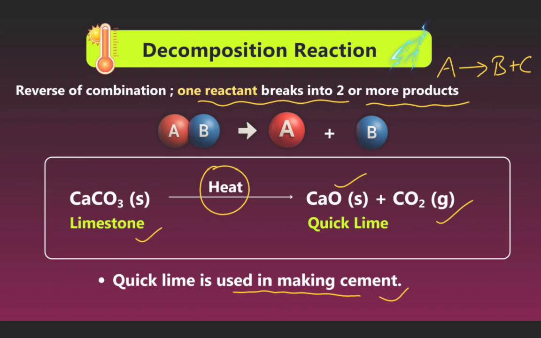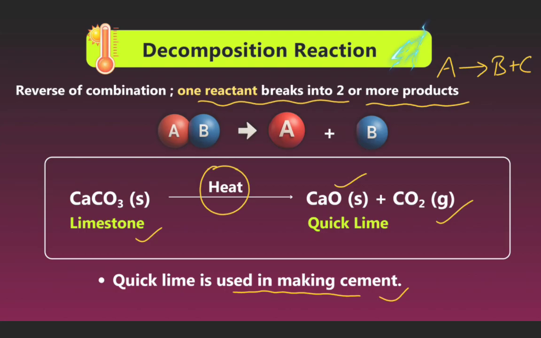That is called decomposition. It means when any compound decomposes into one or more compounds, that reaction is known as a decomposition reaction. Now we can see a compound AB decomposed into A and B, so it is called a decomposition reaction.